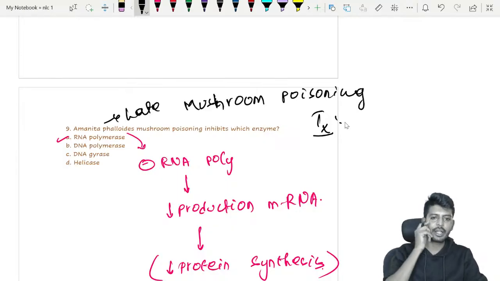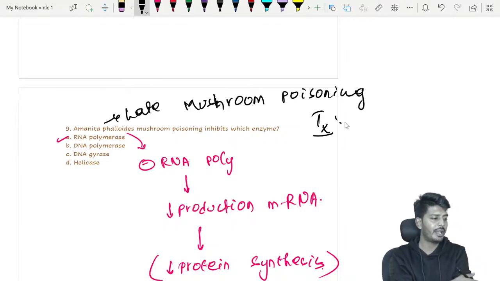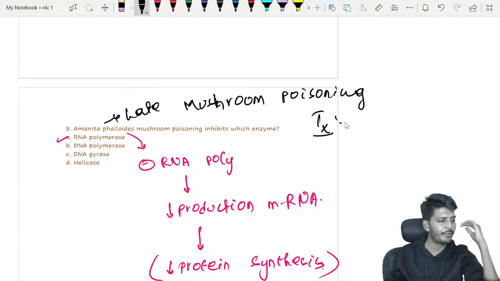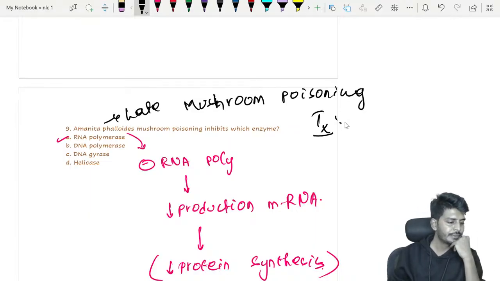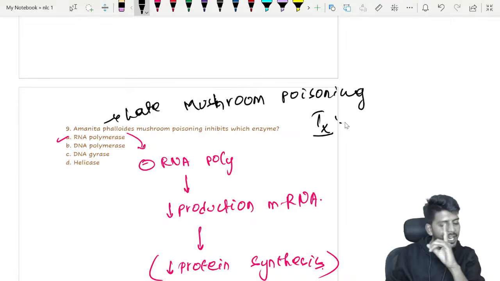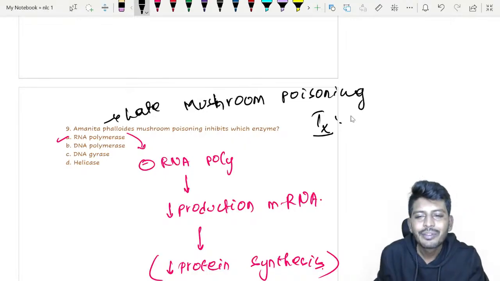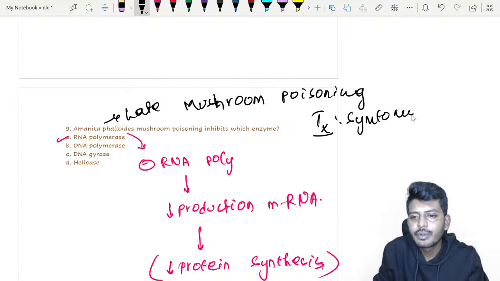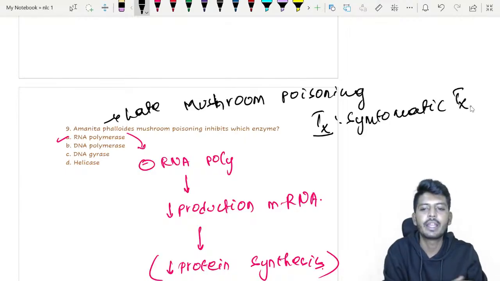Because it's a very important question, and a very commonly confused topic also. So what is the treatment? Come on, everybody, tell me. I'm waiting for your answer. What is the answer? So late mushroom poisoning, symptomatic treatment, that's it. Symptomatic treatment.